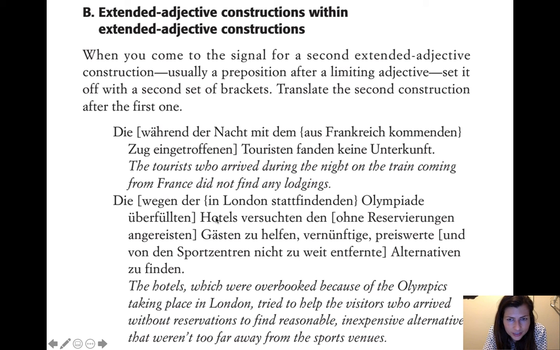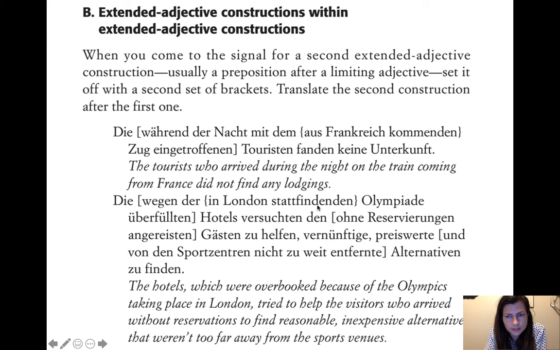The hotels, right? It's just the hotels. That's going to be the subject. Now, what about these hotels? We're going to get more information about these hotels. So, wegen der Olympiade überfüllt, because of the Olympics overfilled, overbooked. So, the hotels overbooked because of the Olympics. And then we're going to take care of our second adjective construction, taking place in London.